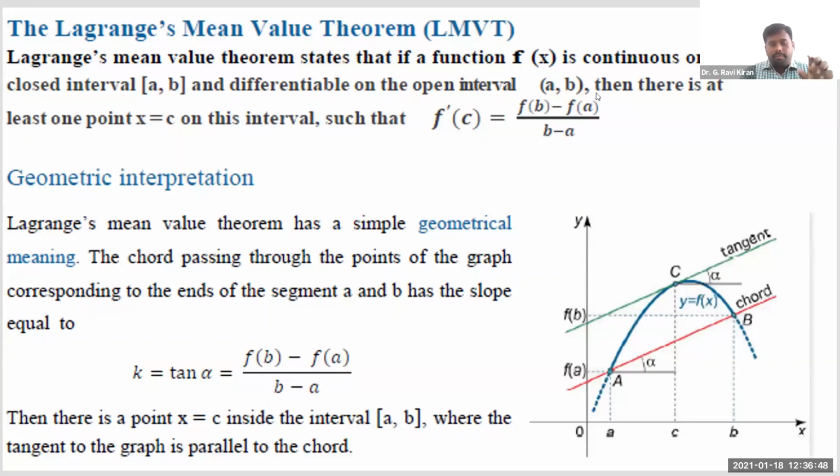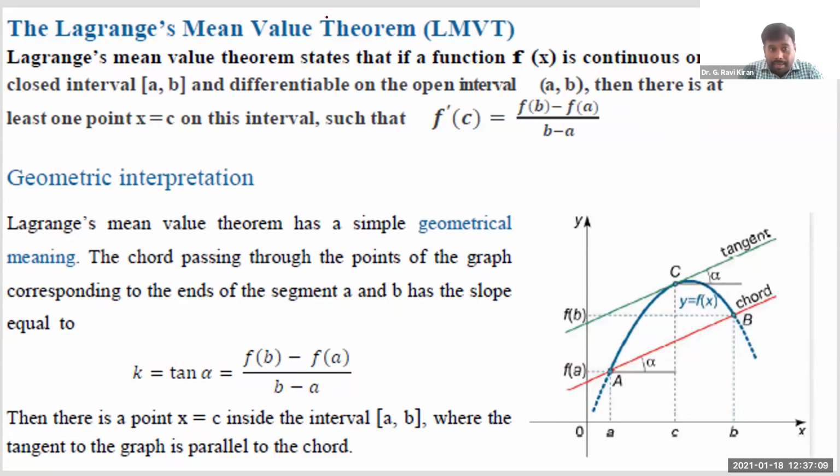The major difference between Rolle's and Lagrange's is that Rolle's theorem has three conditions. In fact, the first two conditions are the same in both theorems. The third condition, that the function values at the endpoints are the same, I mean f of a equal to f of b, we are simply ignoring in Lagrange's mean value theorem.